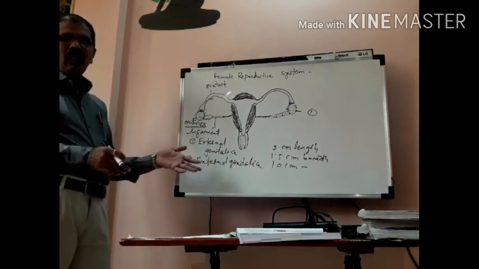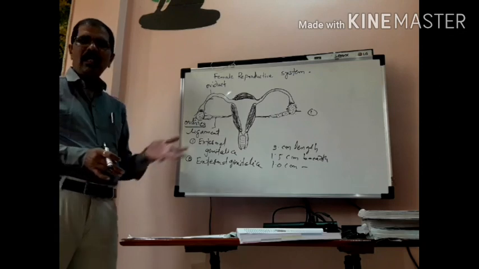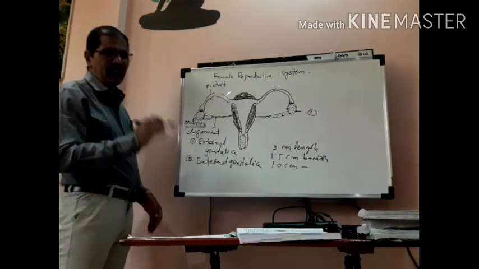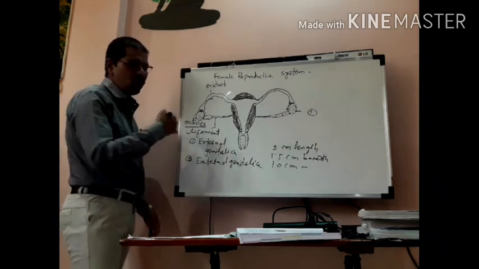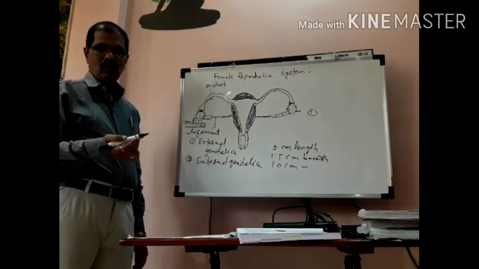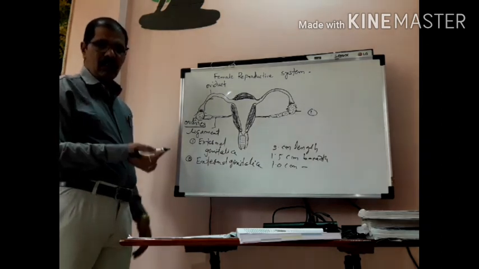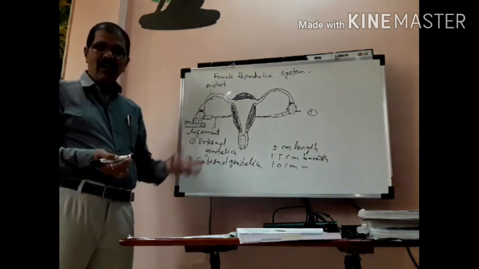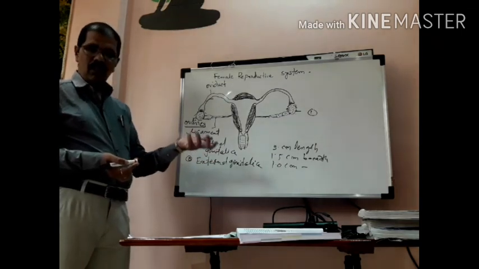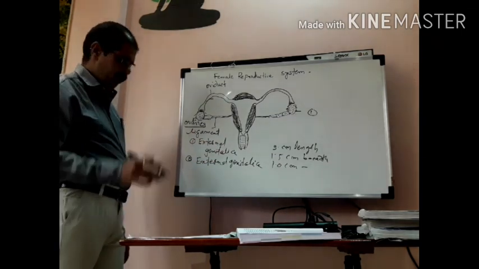Relaxin is a hormone released from the ovary that helps at the time of delivery. So it has a very important role in the human female reproductive system.